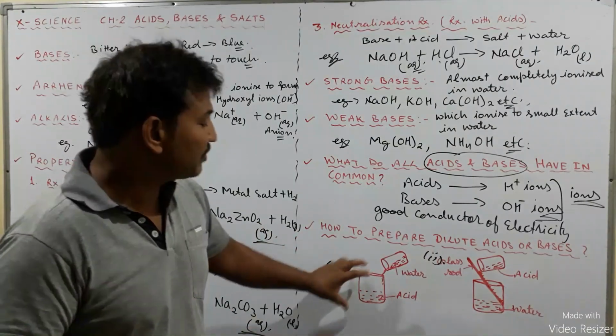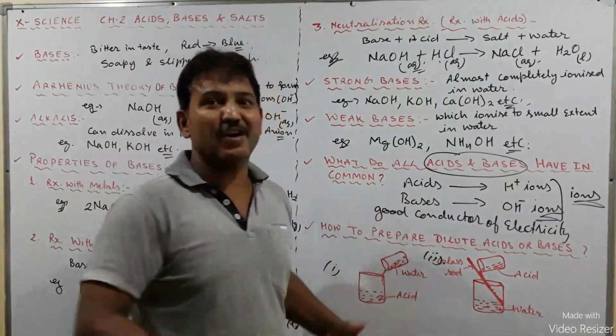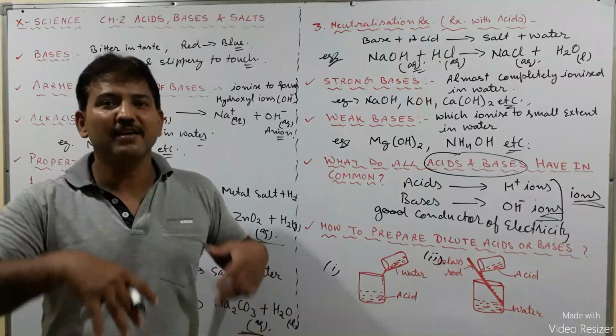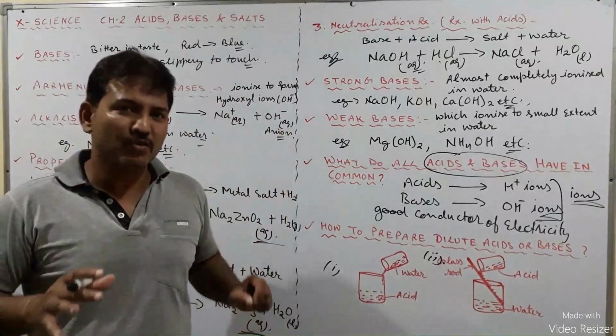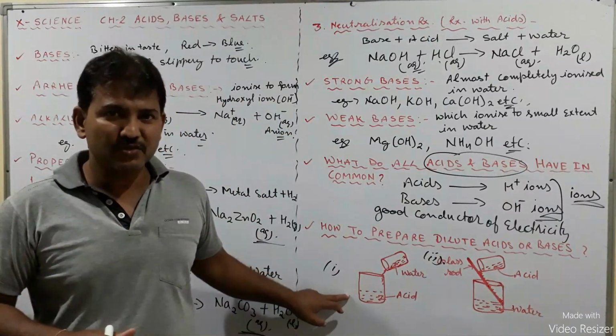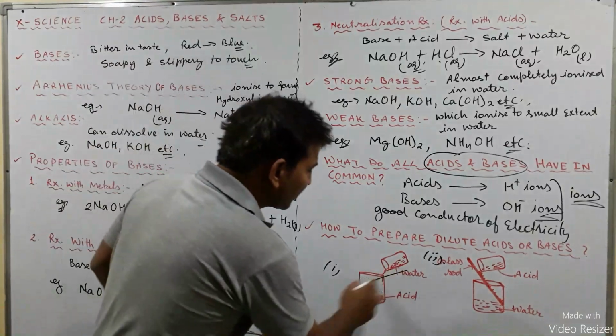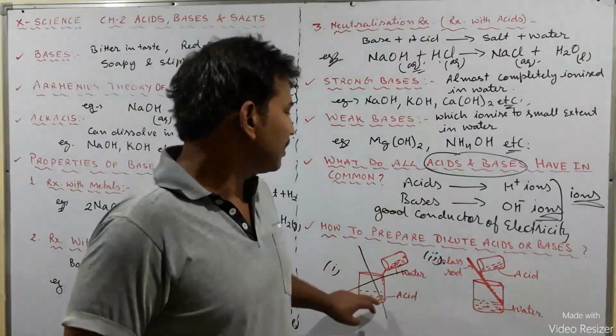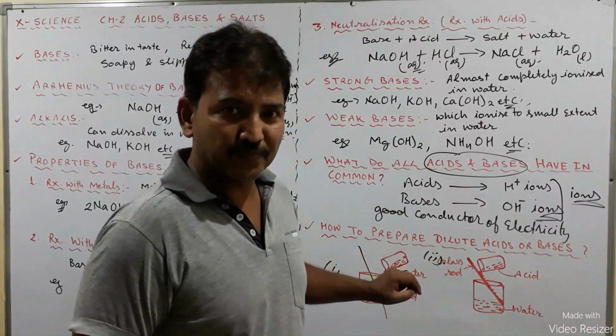Due to that the mixture can splash out of the container, and it can burn your face and your clothes. So it is very dangerous, and it is not recommended to prepare dilute acids this way.